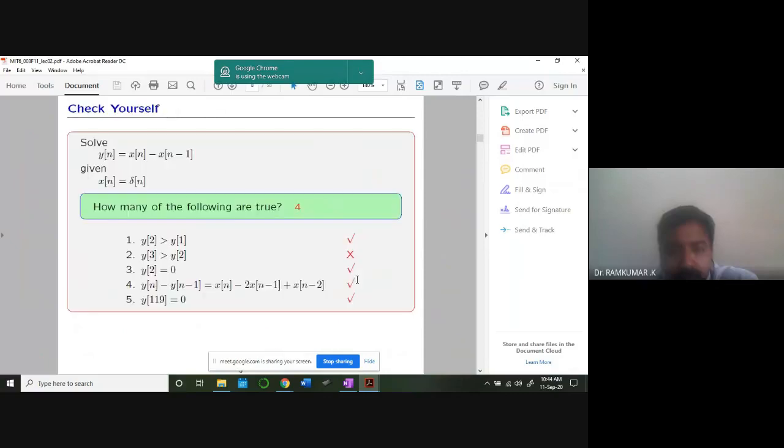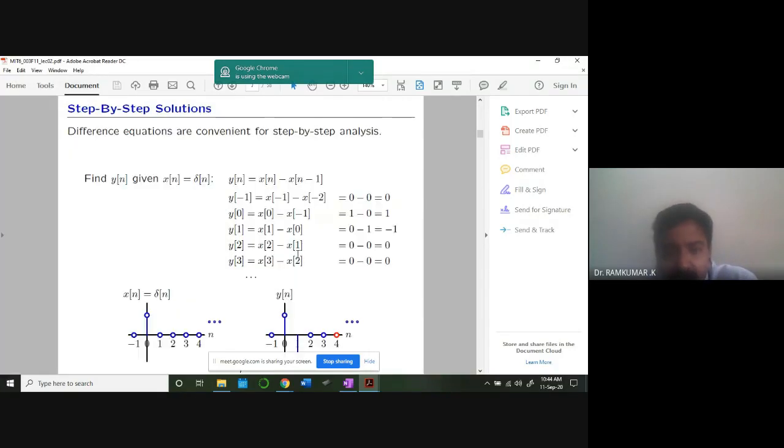Okay, sir. So look at this. All the answers are right. Y of 2 is greater than y of 1. Y of 3 is greater than y of 2. Because once you know how it is working out, by looking at it, you can tell all the results. Okay? By looking at this, you can tell all the results. You understand?